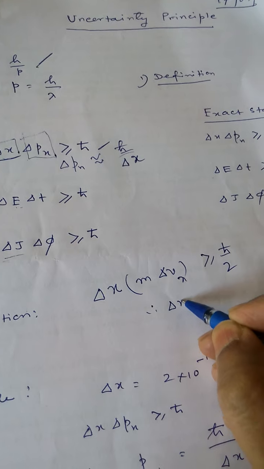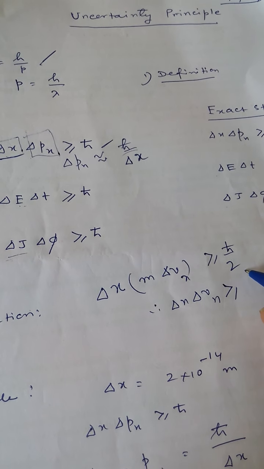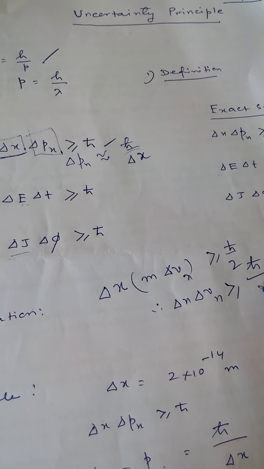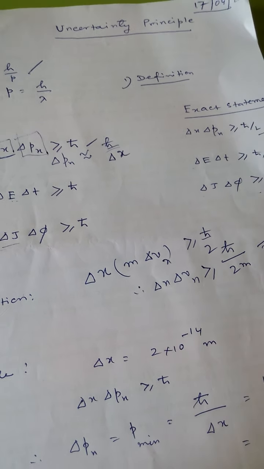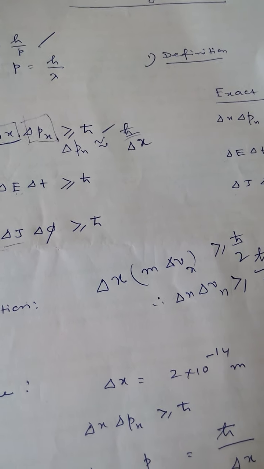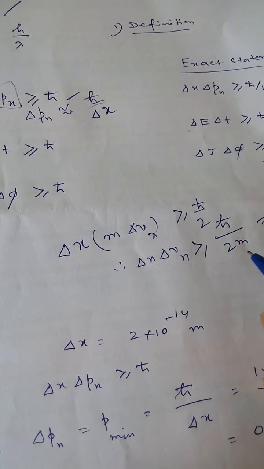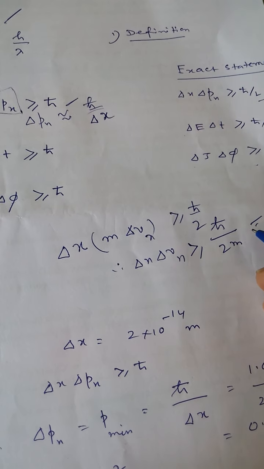This indicates delta x delta vx greater than or equal to h cut by 2m. For a particle of mass m, if we consider a heavy body, then h by m